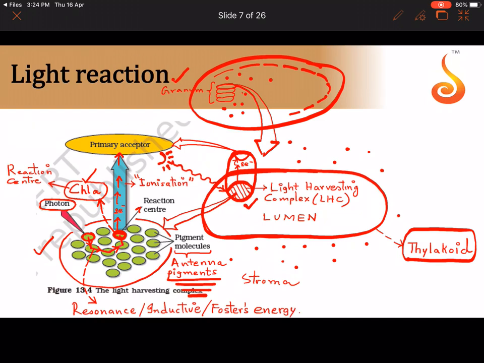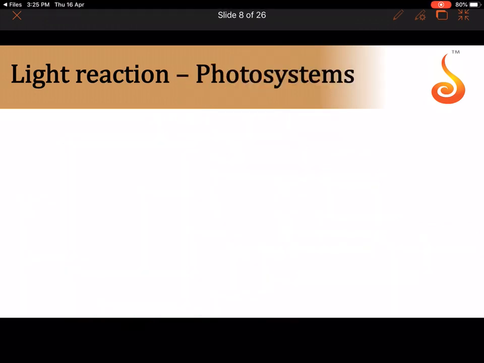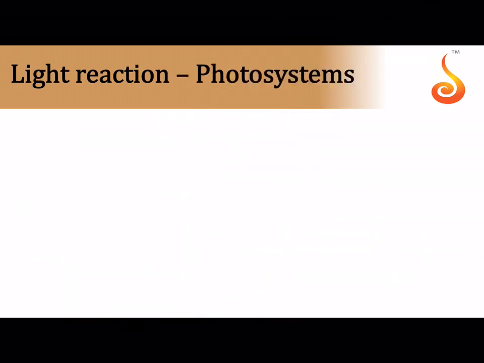This energy is passed on to the central pigment sitting in the light harvesting complex, the chlorophyll A molecule. Then the chlorophyll A molecule will get ionized. Actually, in the reaction center there are two chlorophyll A molecules sitting there, so two chlorophyll A molecules give out two electrons. Who picks up the two electrons? The primary acceptor.